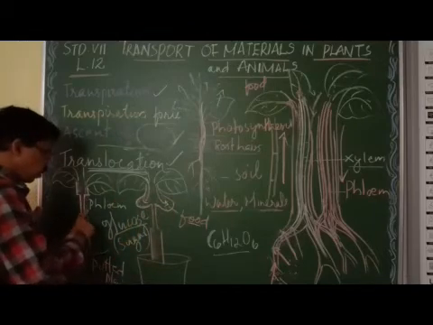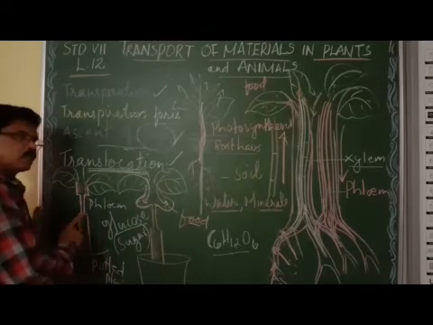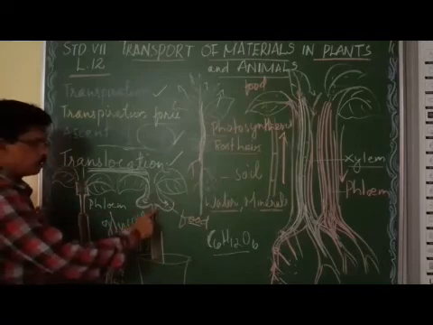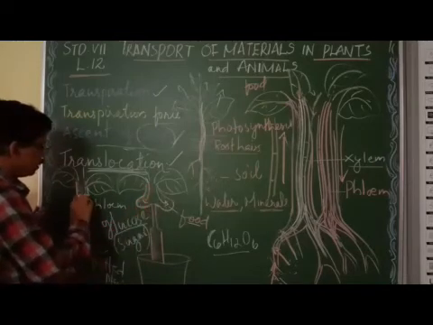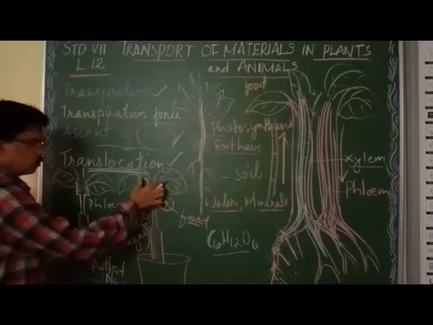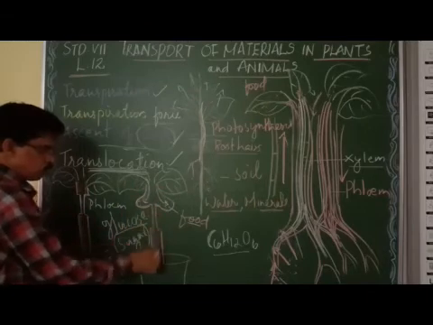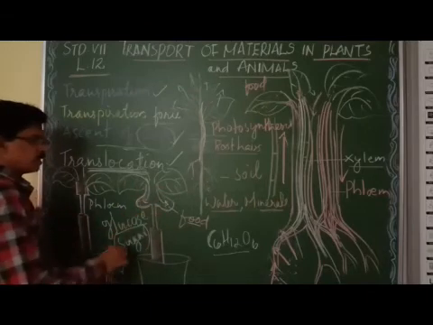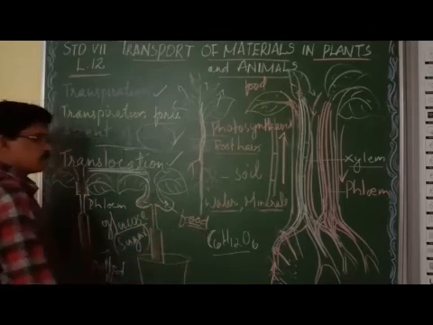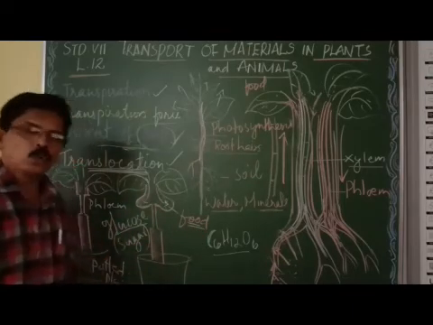I removed the phloem in a ring form by cutting the stem, so here there is no phloem. The food cannot pass downwards, so it is stored here. This is a very good activity to show that the food is transported through phloem.